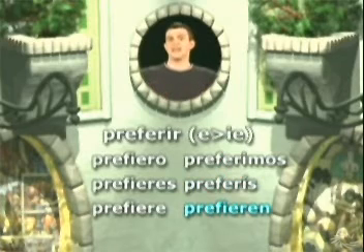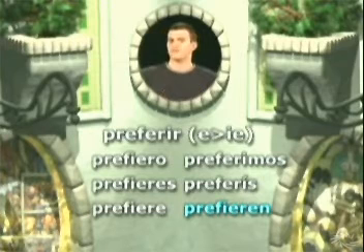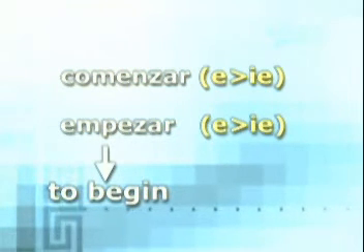So, it works just like any other stem change verb. You just have to make sure you're changing the right part of the stem. And as always, the nosotros and vosotros forms don't change a lick. The verbs comenzar and empezar have the same issues. They both mean to begin, and they're both stem change verbs. But because they each have more than one syllable, you have to know which vowel changes, which you can usually figure to be the second one.